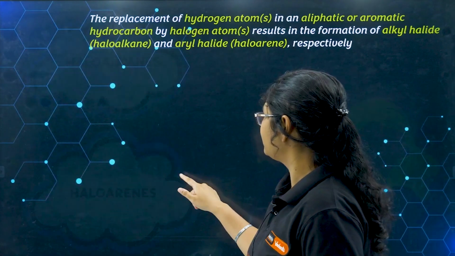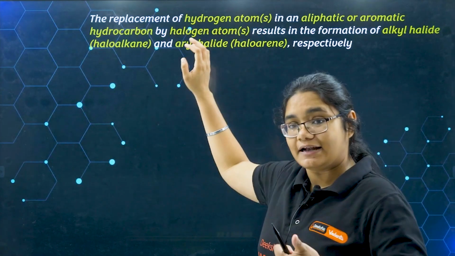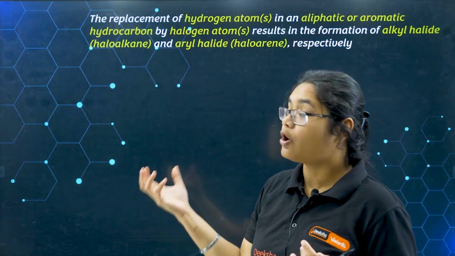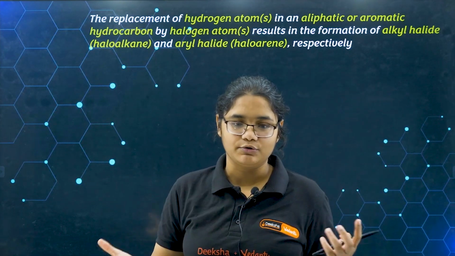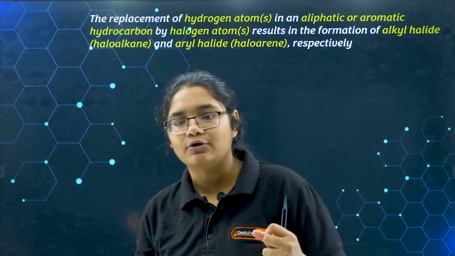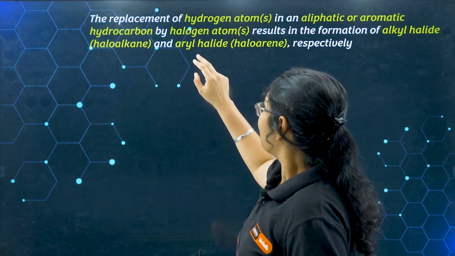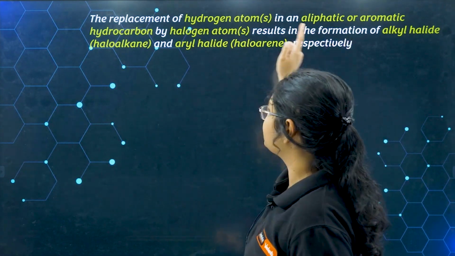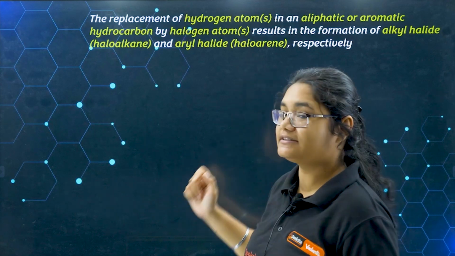A single hydrogen of a compound, when it is replaced with halogens like fluorine, chlorine, bromine, iodine, we get haloalkanes and haloarenes. And this one single change makes a massive difference in chemistry and in real life. I'll show you the replacement of a hydrogen atom in an aliphatic or aromatic hydrocarbon. Aliphatic means long chains, straight chains, and aromatic are cyclic compounds. Replacement by halogen atoms results in the formation of haloalkanes and haloarenes respectively.